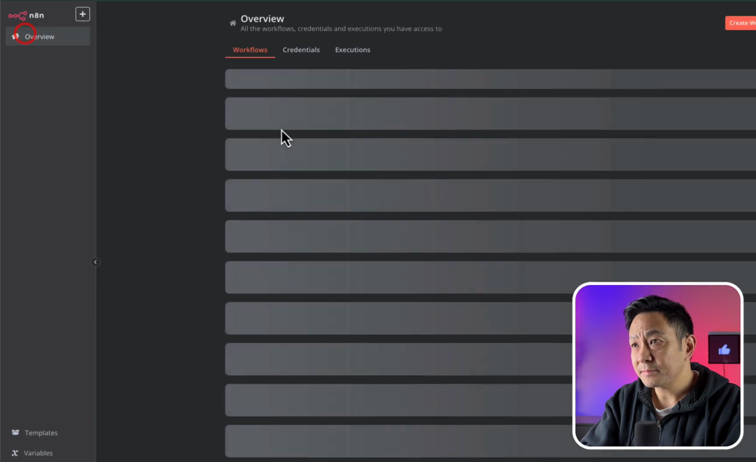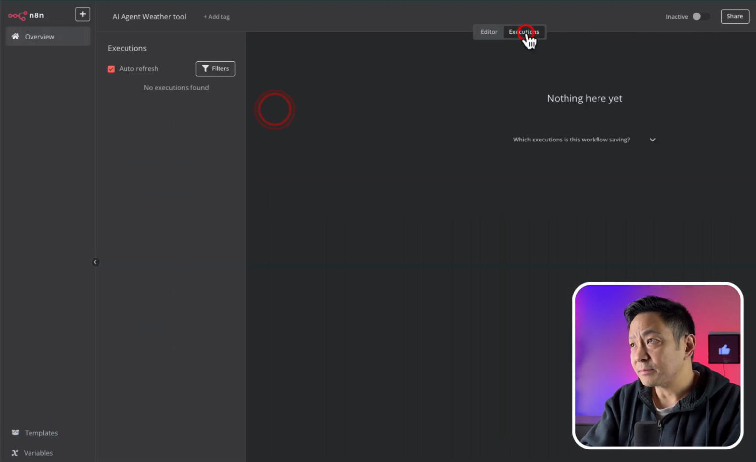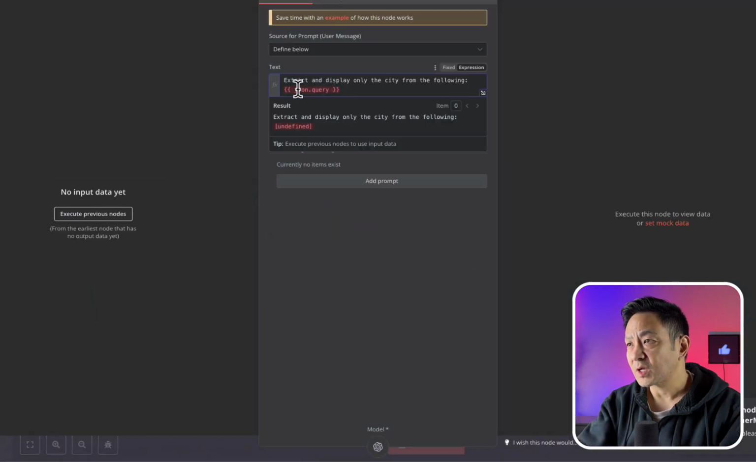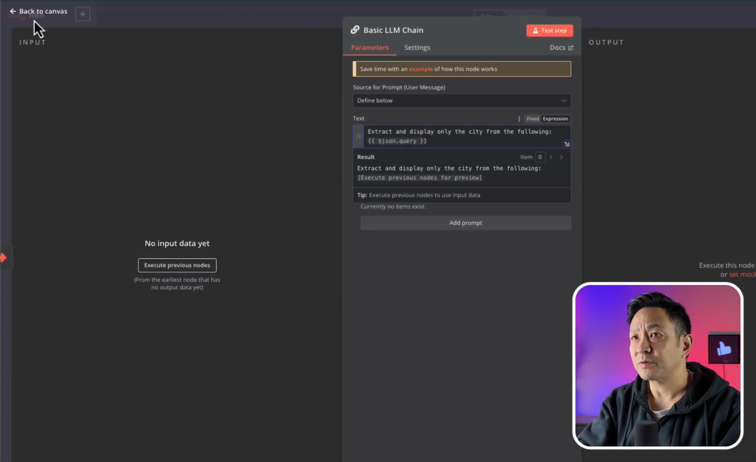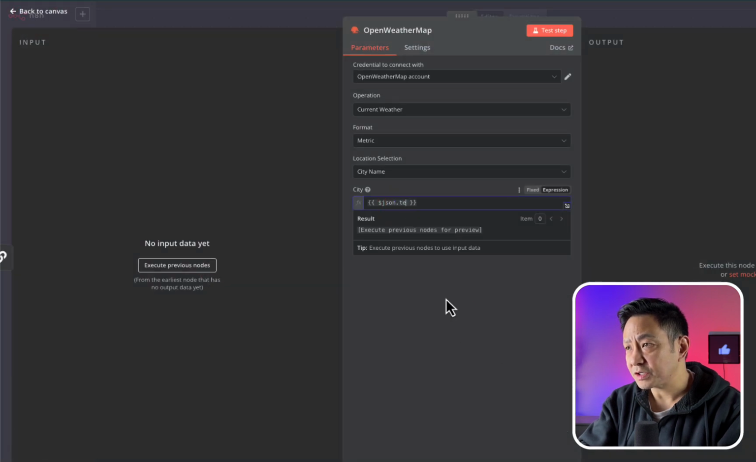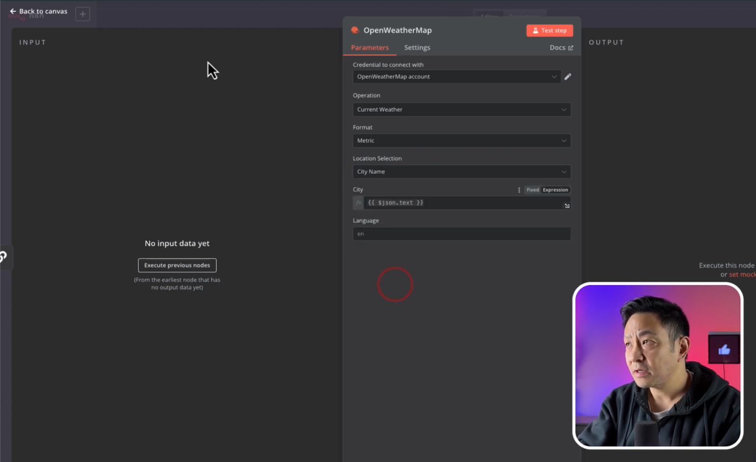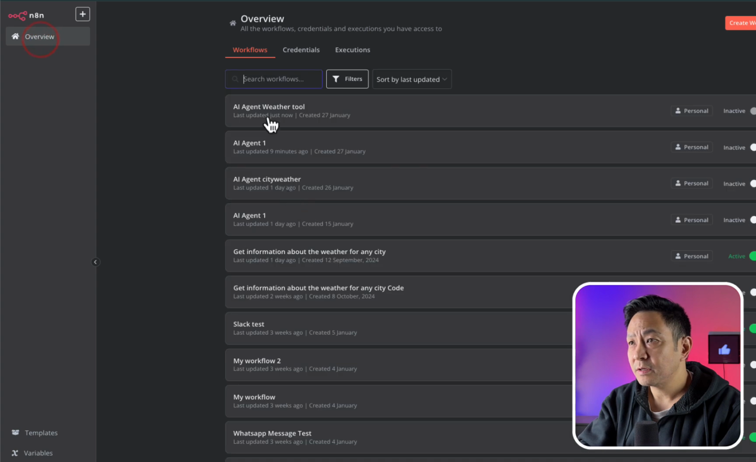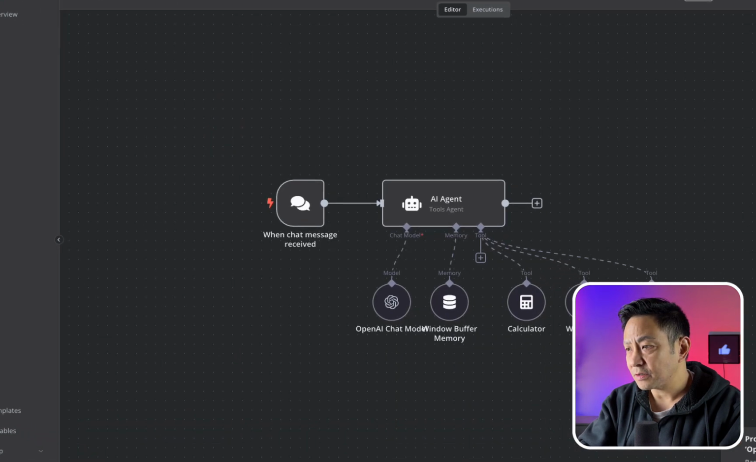An error again. So let's go back. Sometimes this is what it takes to get things working. Okay, so it did run the LLM. Oh, and I forgot to add a $ sign to json.query. And that's right. So execute previous nodes for preview. And now with OpenWeatherMap, this should be changed to json.text, I believe. So let's change that and save this. And let me go back to the agent.